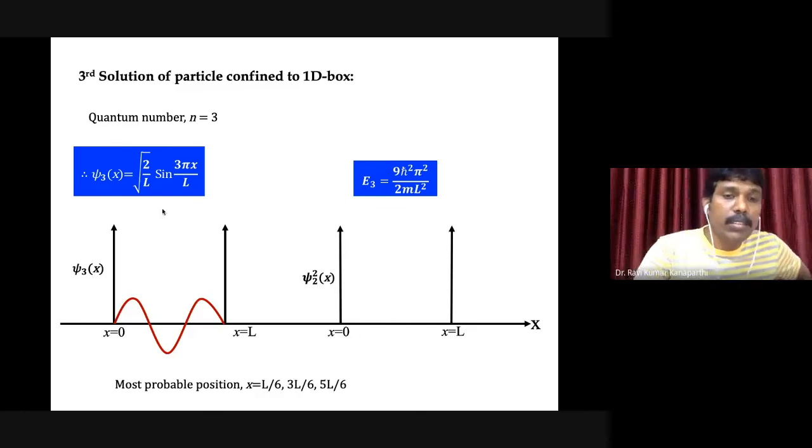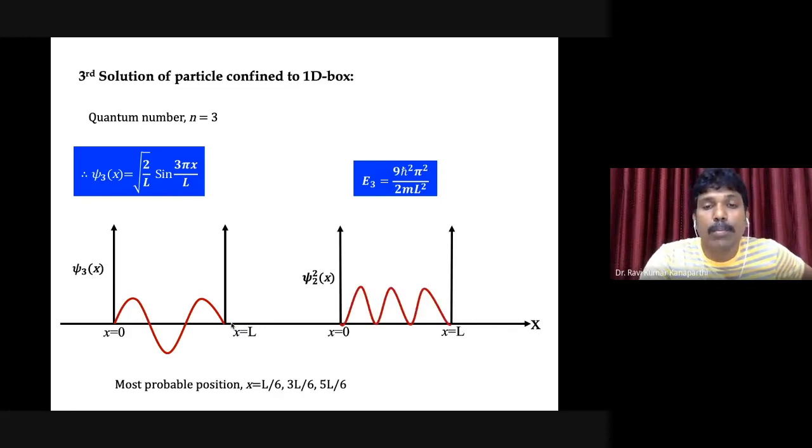The wave function is behaving like this, and the probability density is going to behave like that. In this particular case, three maxima will be there, and 2 nodes will be there. I think this has to be psi 3 square of x.